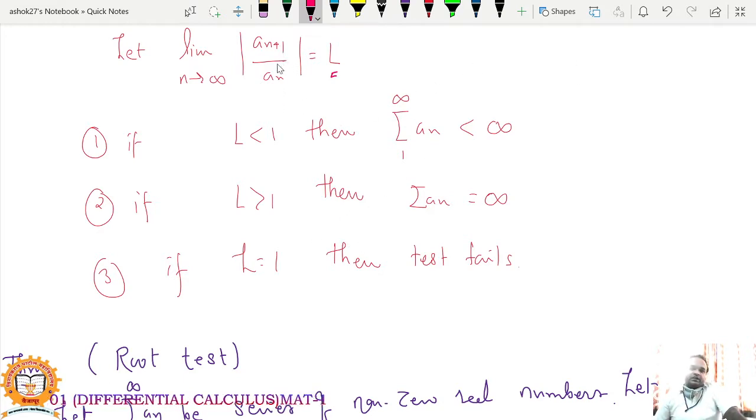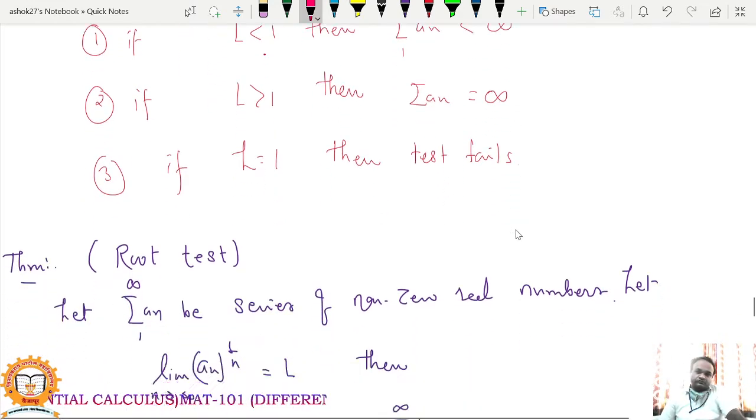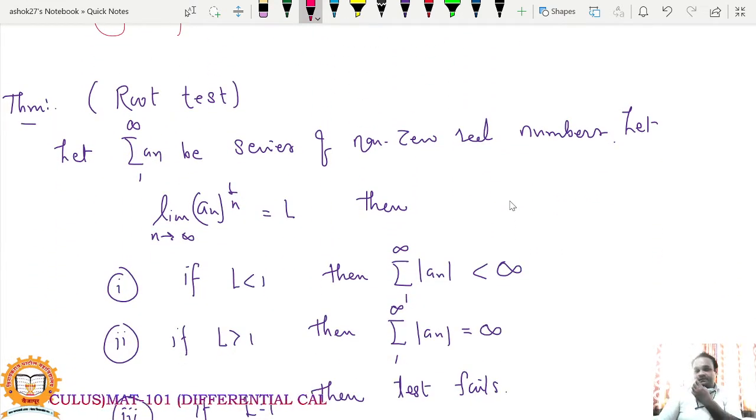So ratio means you are taking the ratio of an plus 1 divided by an. If the value of this limit is strictly less than 1, the resulting series converges. If it is strictly greater than 1, then the resulting series diverges, and this test fails if the value of this limit of the ratio is 1. So next is the root test.